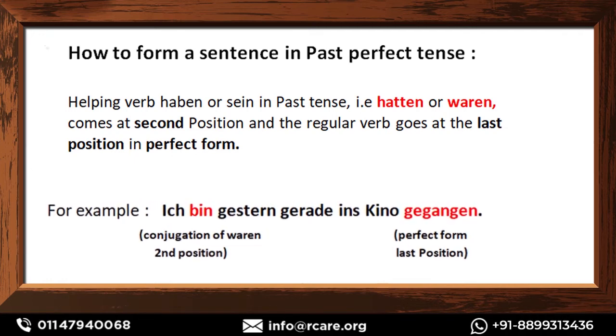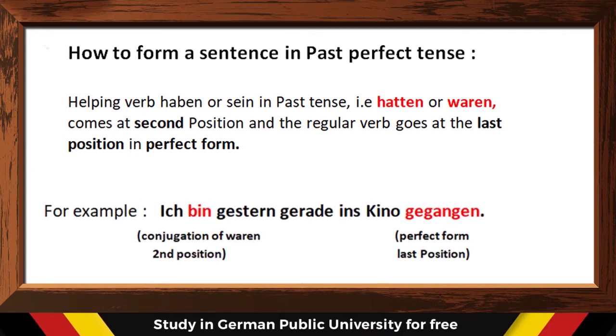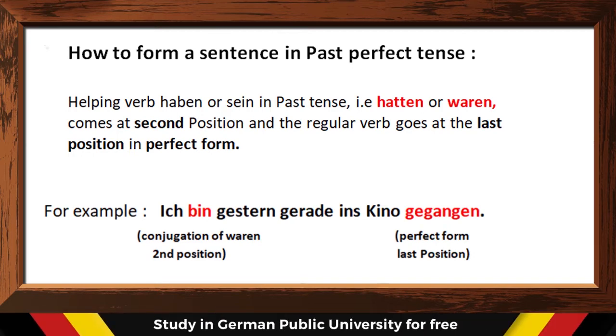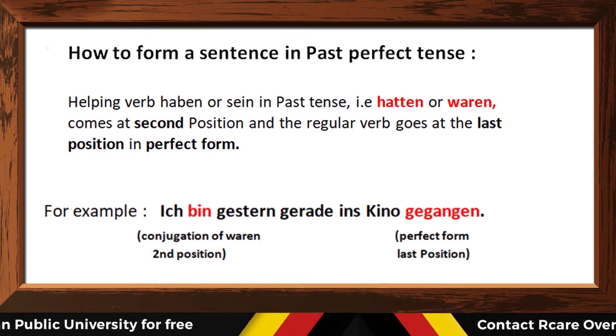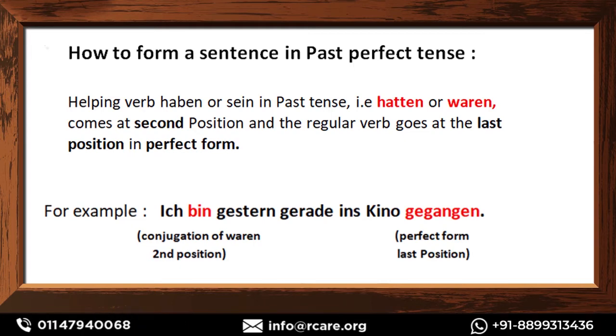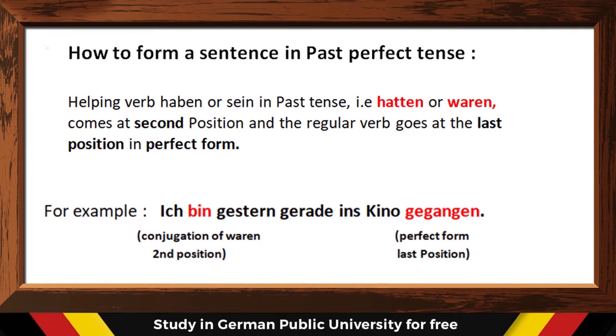Now, for example, ich bin gestern gerade ins Kino gegangen. That means I went to the cinema just now. Here we are talking about something that happened yesterday, but it has already been completed.